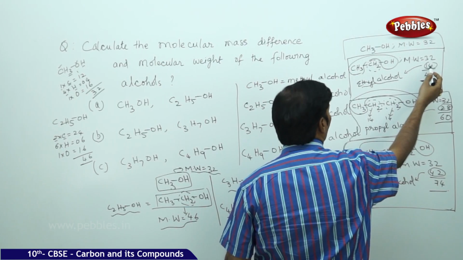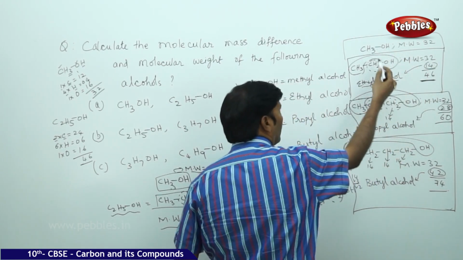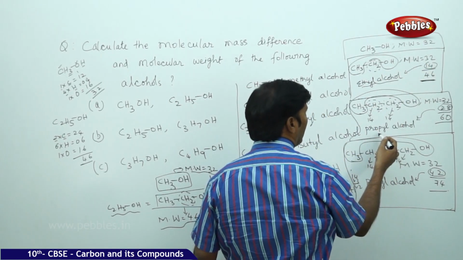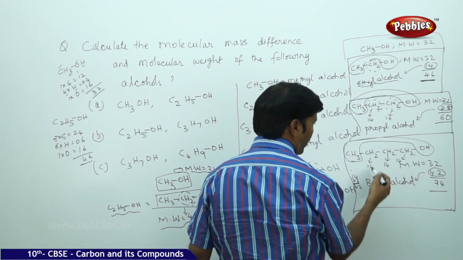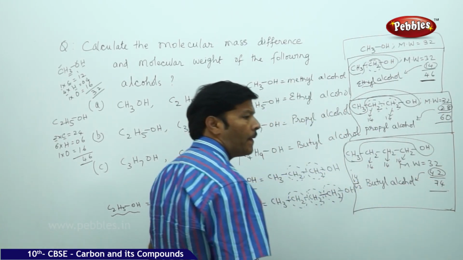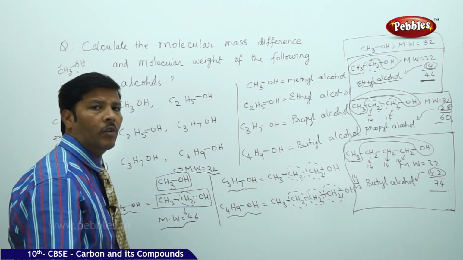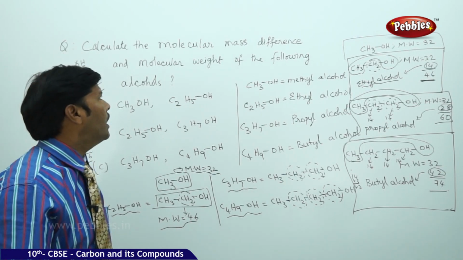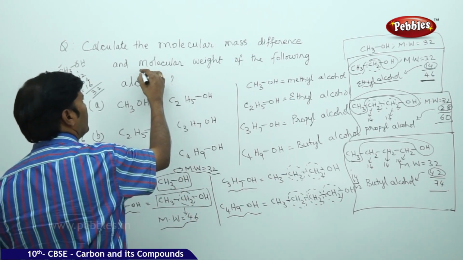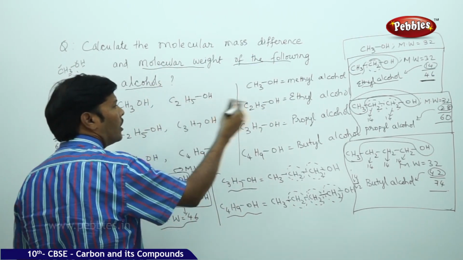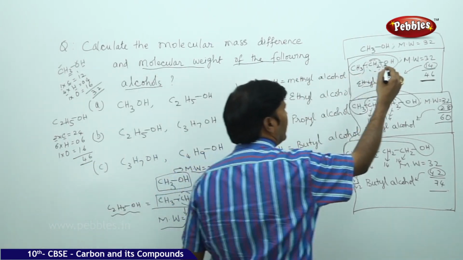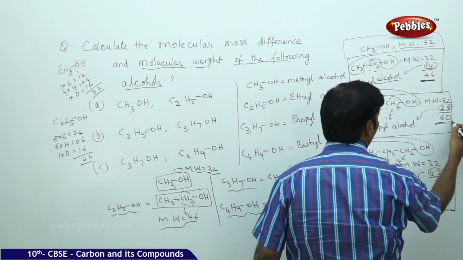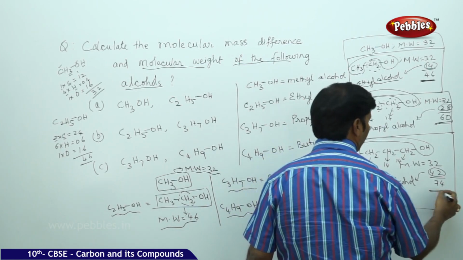So in this way, we can calculate the molecular weight of the alcohols. For the second part of the question, methyl alcohol is 32, ethyl alcohol 46, propyl alcohol 60, and butyl alcohol 74.